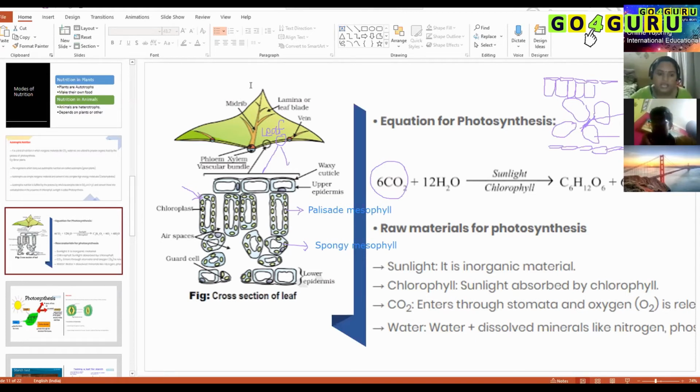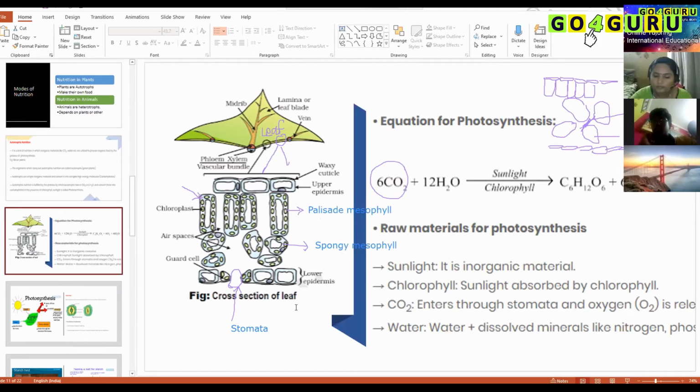And if you see at the lower epidermis, you can see a small gap here. That is called stomata. What is stomata? The respiratory hole? Okay, I agree with you. Any other answer?